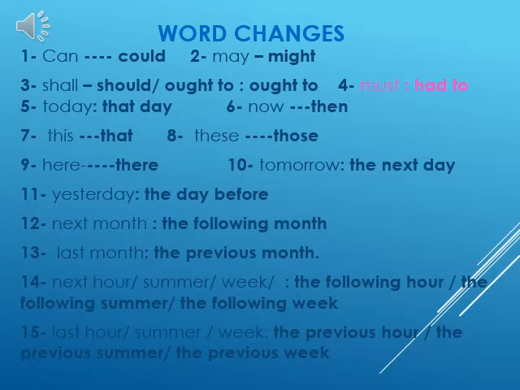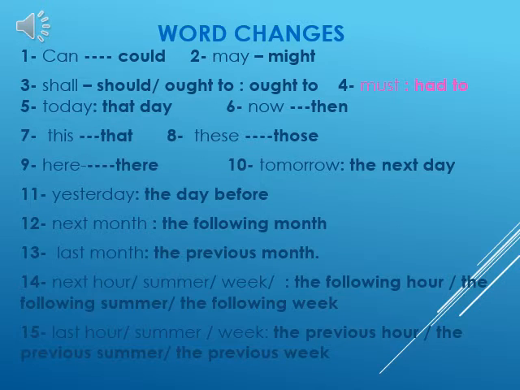When changing from direct to indirect, there are some word changes and verb changes. For example, can becomes could, may becomes might, shall becomes should, ought to stays the same here. Must becomes had to. Today becomes that day, now becomes then.